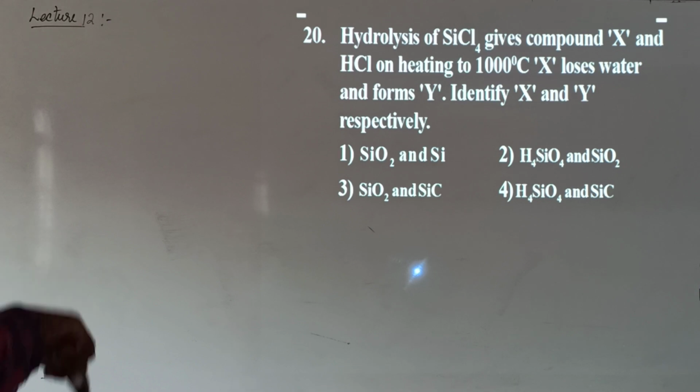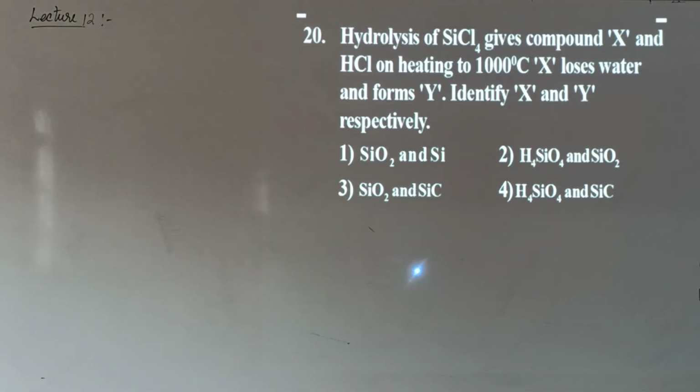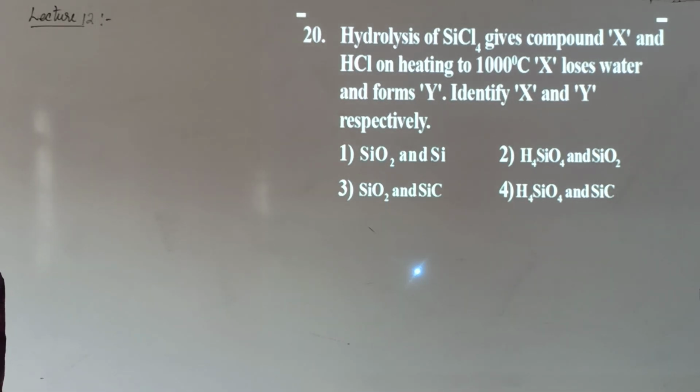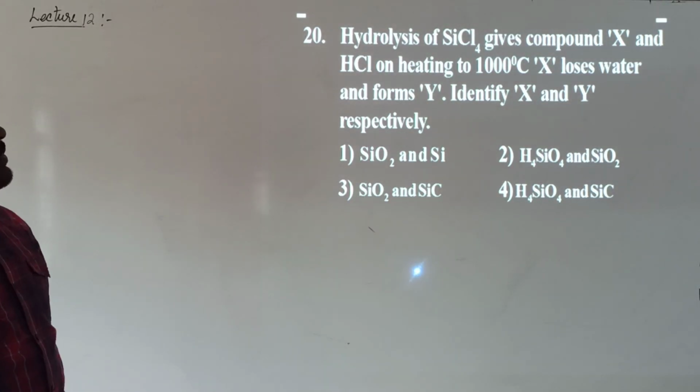Here comes our next question. Hydrolysis of silicon tetrachloride gives a compound X and HCl. On heating to 1000 degrees Celsius, X loses water to form Y. Identify X and Y respectively. Let's complete the equation first of all. Try to understand the data.